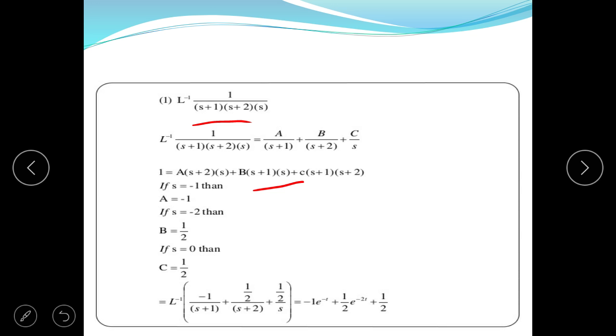In the given equation, if we put s is equal to minus 1, then we obtain a is equal to minus 1. If we put s is equal to minus 2, then b is equal to 1 by 2. If we put s is equal to 0, c is equal to 1 by 2. Then Laplace inverse of minus 1 upon s plus 1 plus (1 by 2) upon s plus 2 plus (1 by 2) upon s is equal to minus e to the power minus t plus 1 by 2 e to the power minus 2t plus 1 by 2. This is the process of inverse Laplace transform.